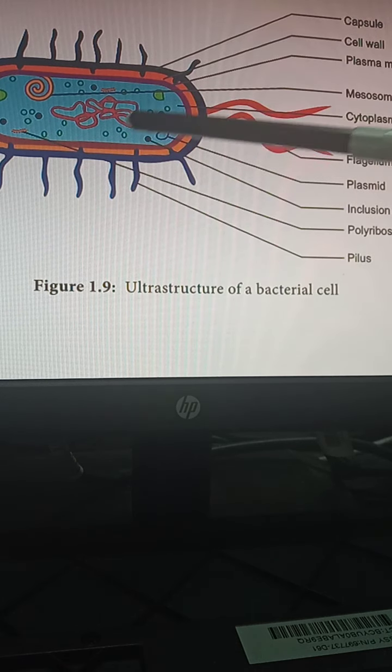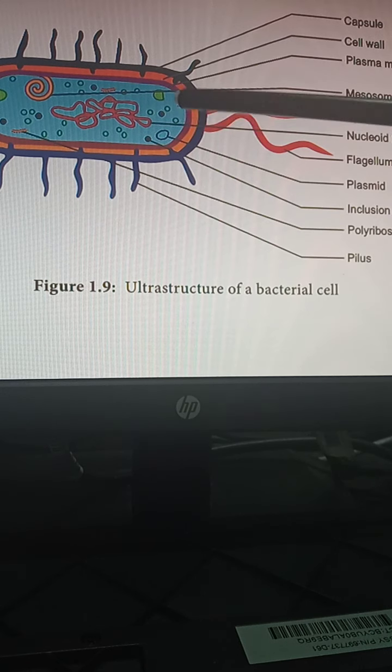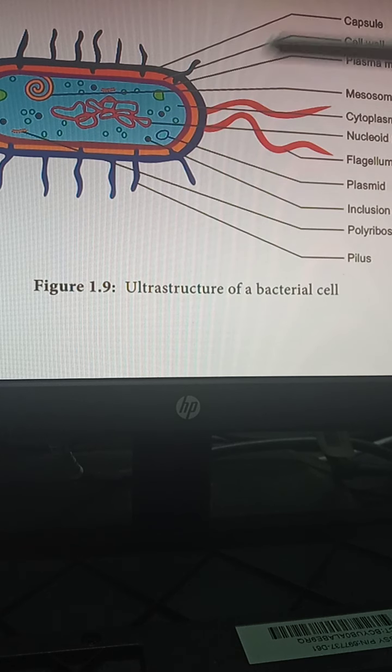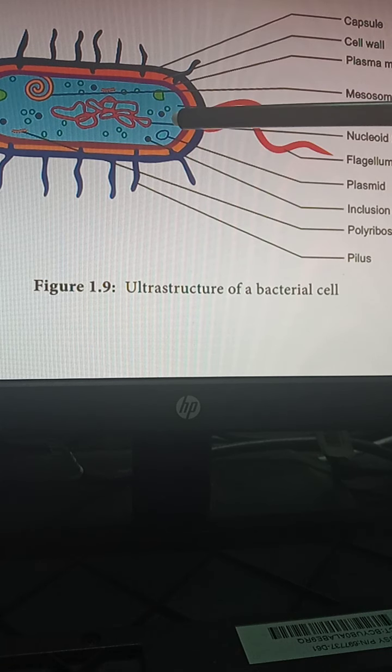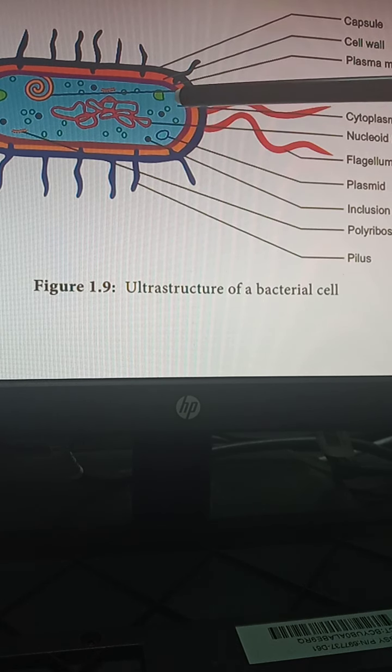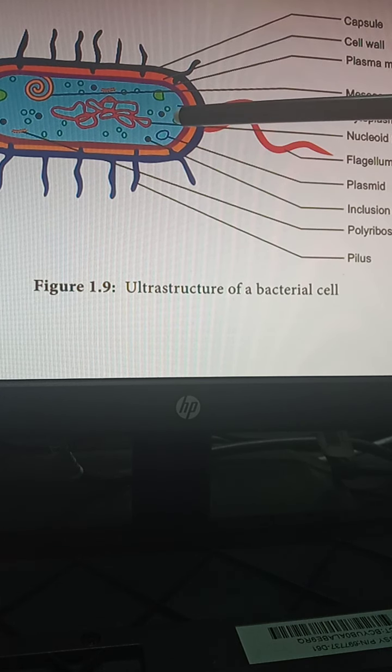In addition to this, the bacteria also contain one most important feature that is known as the plasmids. See here, small round circle-like structures are present. They are plasmids. Plasmids are nothing but extra-chromosomal self-replicating circular DNA molecules that will give extra functions to the bacteria. Remember, they are not part of the genetic material, but they are extra-chromosomal. Extra-chromosomal in the sense they are not needed directly for the bacterial replication or metabolism, but they give special functions to bacteria like synthesis of antibiotics, all those things.